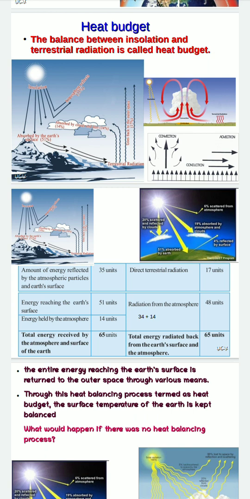The heat budget is also a balanced budget, but instead of income and expenditure, here insolation and terrestrial radiation are balanced. Then we can give a definition: the balance between insolation and terrestrial radiation is called a heat budget. We can repeat it. The balance between insolation and terrestrial radiation is called a heat budget.